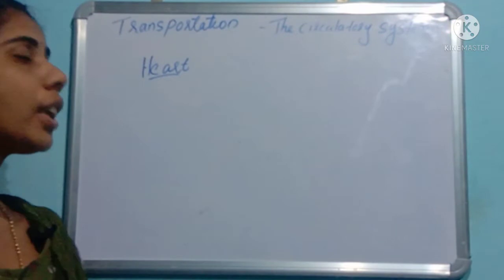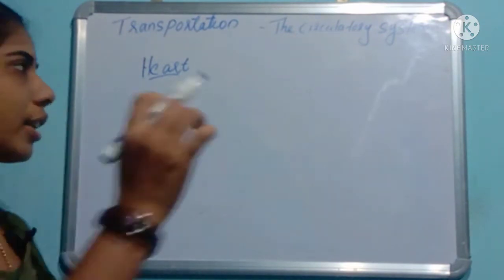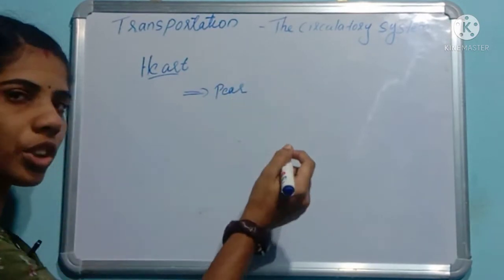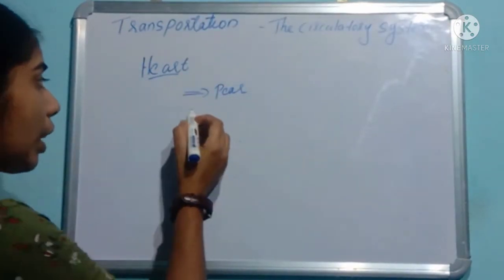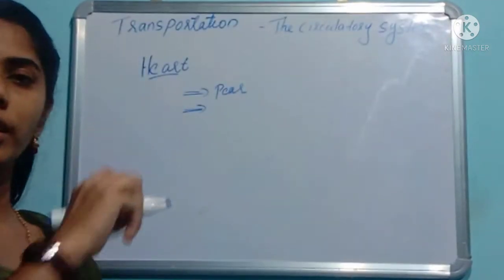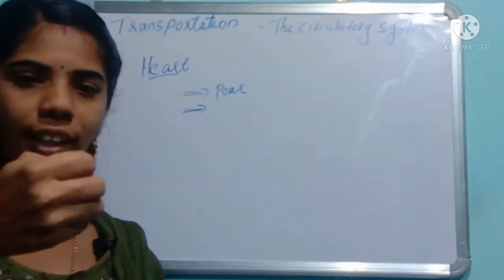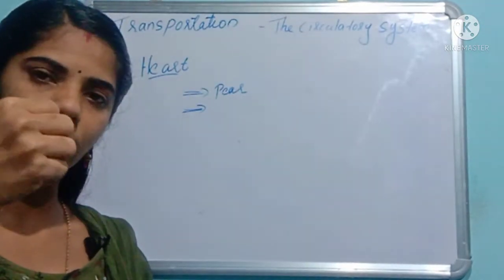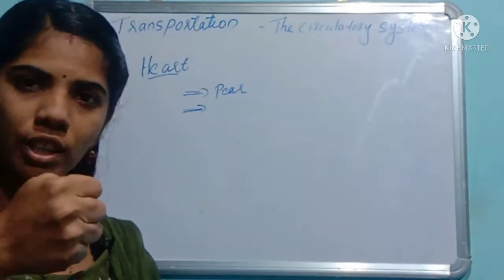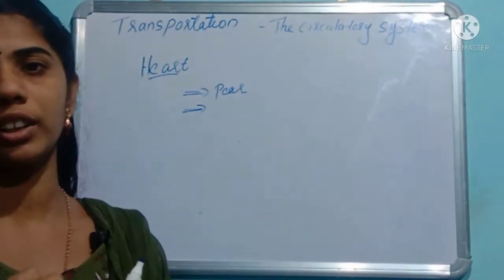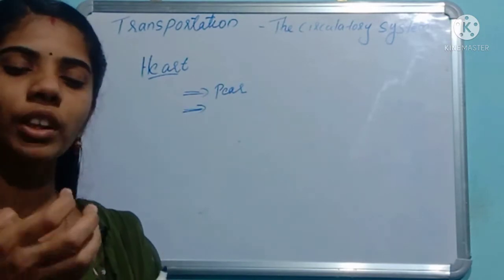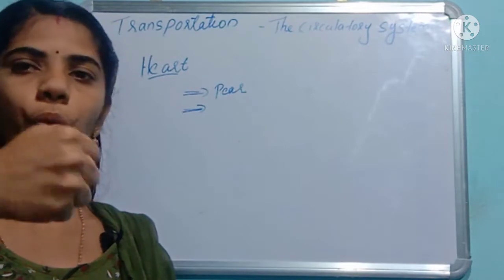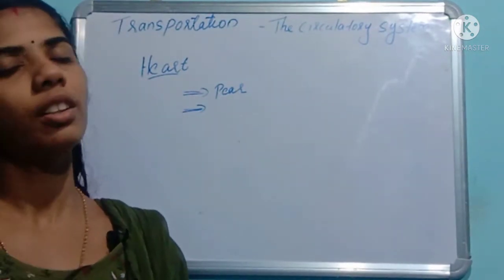So, about the heart: it is pear-shaped in structure, and it is about the size of your fist. When you hold your hand like this, in a fist, that is the size of our heart. Clear?